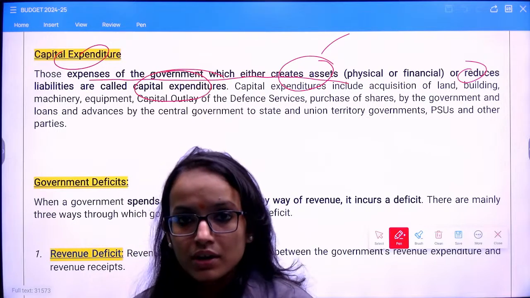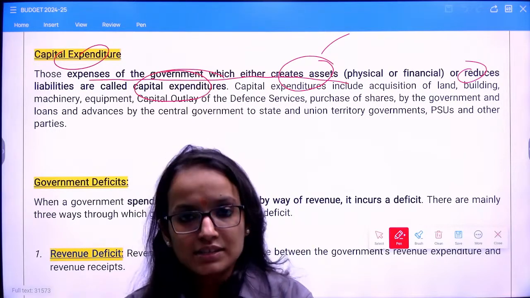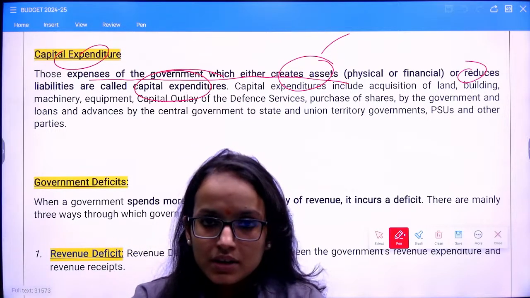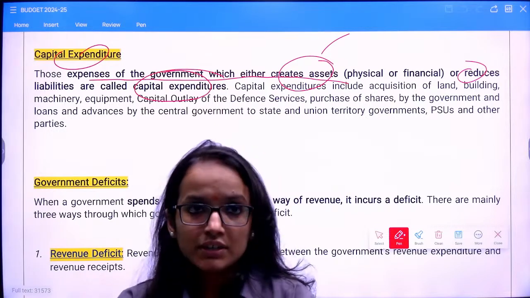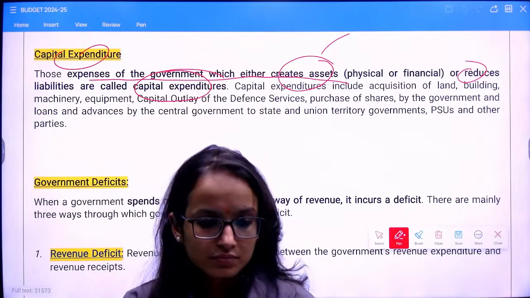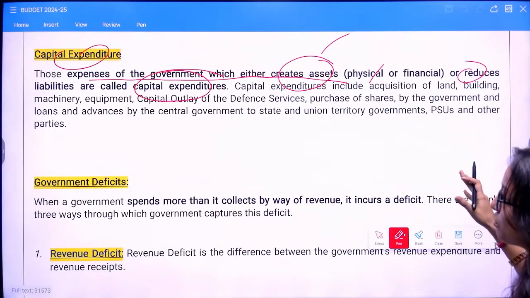Are you getting my point? When your expenditure is creating capital assets which are further going to make you earn for the economy, it is a good expenditure, a good spending. It has generated those kinds of assets which will help you earn in future, right? So capital expenditure either creates assets or reduces liability.